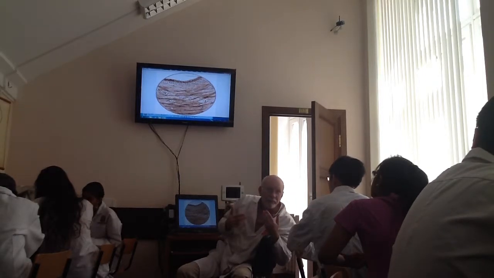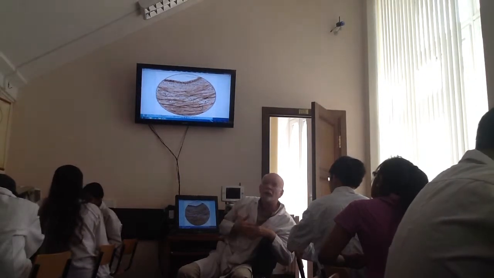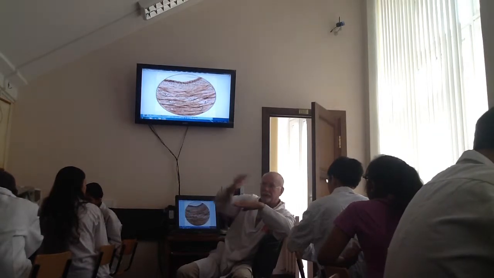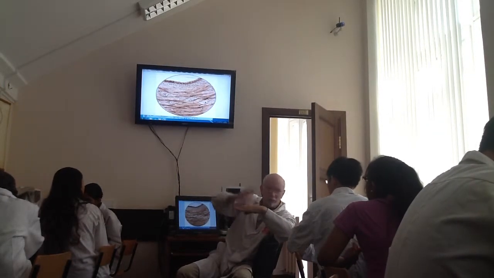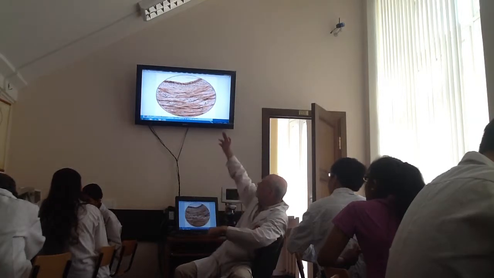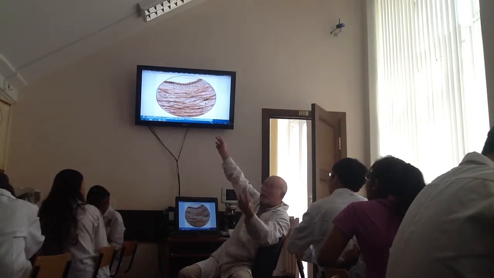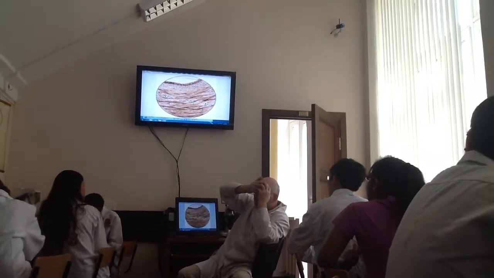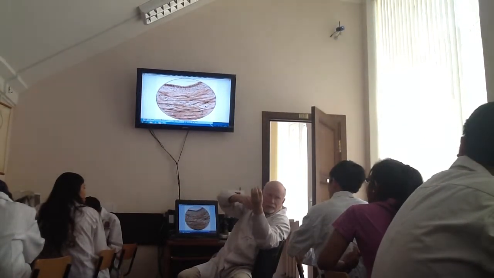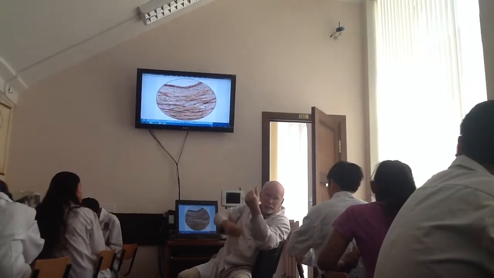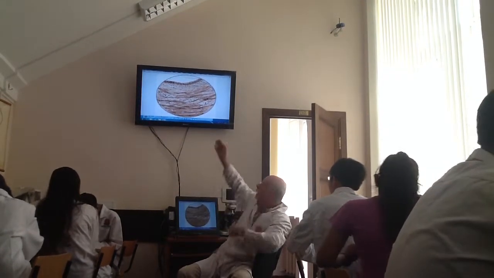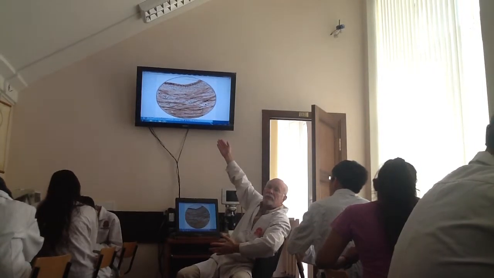Because the function is similar. What is the function of epithelium? Barrier. Epithelium is a barrier that realizes exchange between different media. Here you see a cavity filled with fluid, cerebrospinal fluid, and the tissue of the spinal cord.